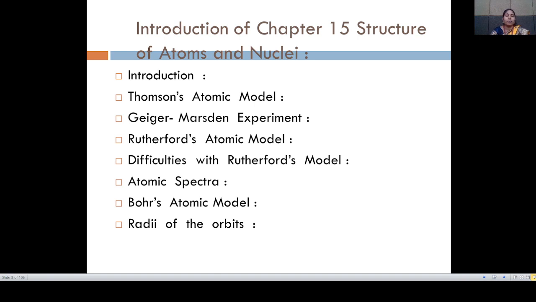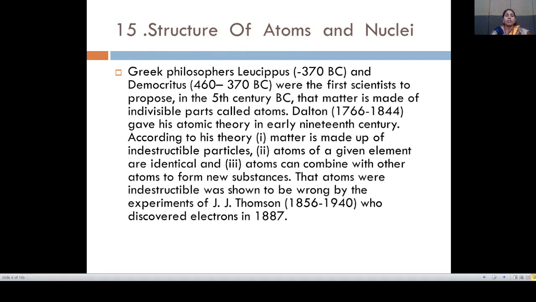In that lecture, we will study Thomson atomic model, Geiger-Marsden experiment, Rutherford's atomic model, difficulties with Rutherford's model, atomic spectra, Bohr's atomic model, and radii of the orbits. We will see the different radii of the particular orbits. First, the introduction of the structure of atoms and nuclei, chapter number 15.